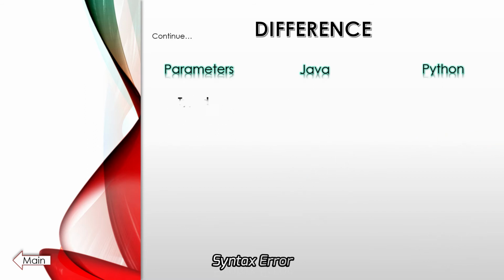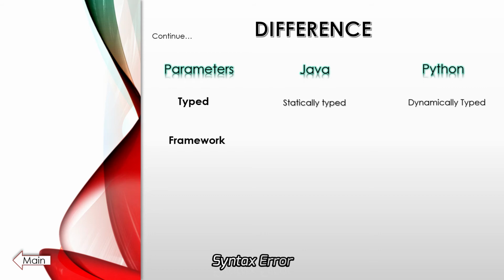So the next parameter is typing. Java is statically typed and Python is dynamically typed. In Java, we need to write the data type, then the variable, and then the value is stored. But in Python, it is nothing such. We just need to directly write a variable name and store the content in that. That is why Python is dynamically typed. You can type Python anyhow, but Java needs to be syntactically correct.